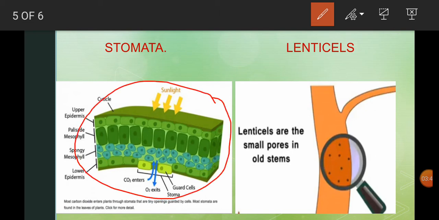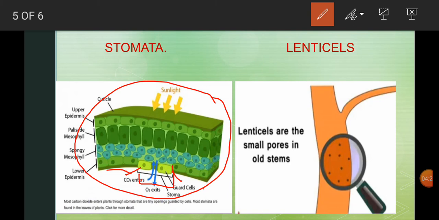When you zoom in with magnification to the lower side of the leaf, towards the lower side there are stomata. This stoma is guarded by two guard cells. These guard cells help in the exchange of gases. During photosynthesis, carbon dioxide enters the cell and oxygen is released. But during respiration, it takes in oxygen and leaves out carbon dioxide. Both processes take place simultaneously.